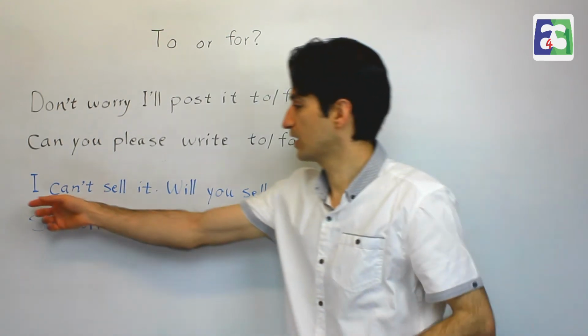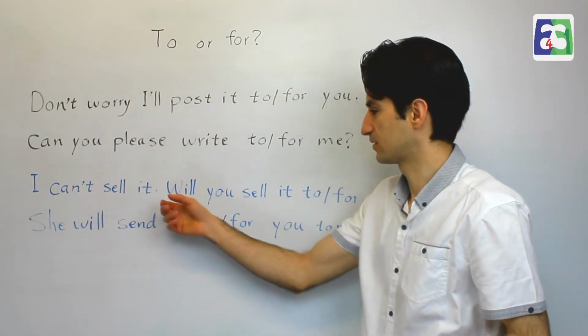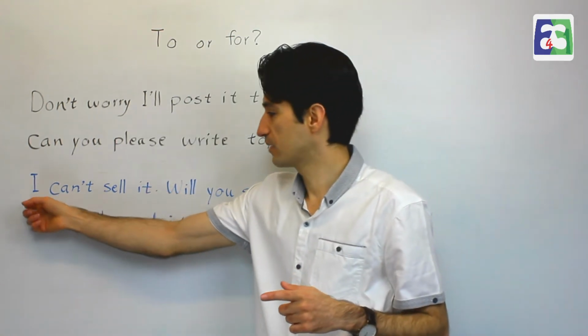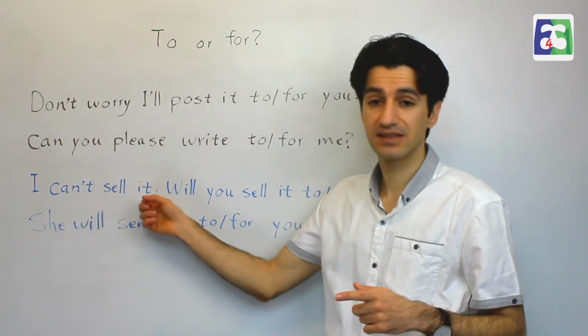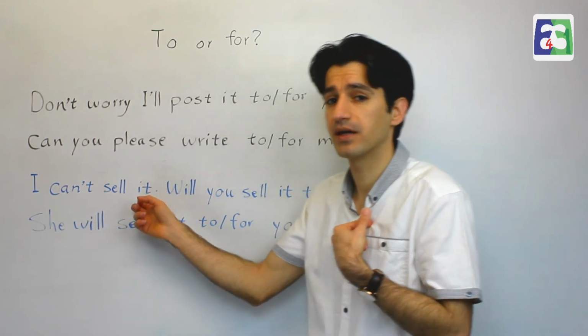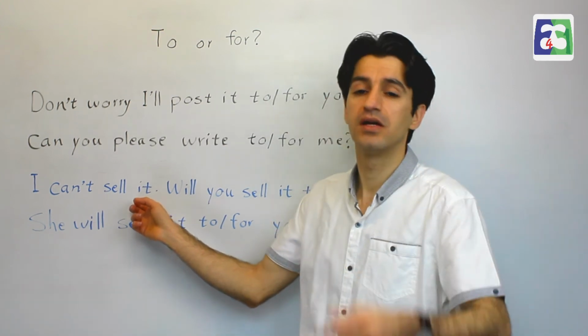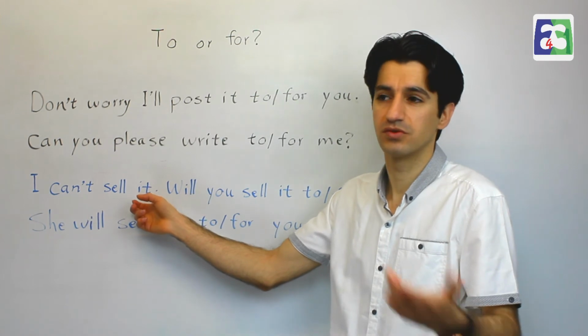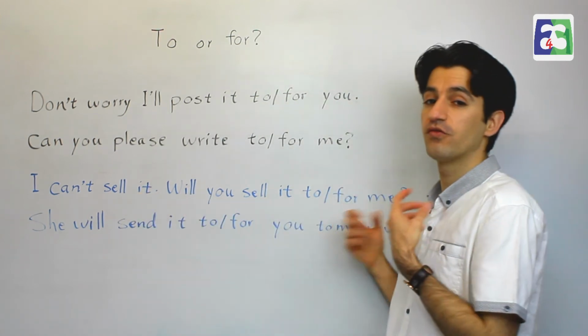But if we look at this one, then we will realize that just one can be used in this case, because I am saying I can sell it. So I am the seller. Okay, I am the seller and I can sell it. So I ask you to sell it, not to sell it to me, but sell it for me.